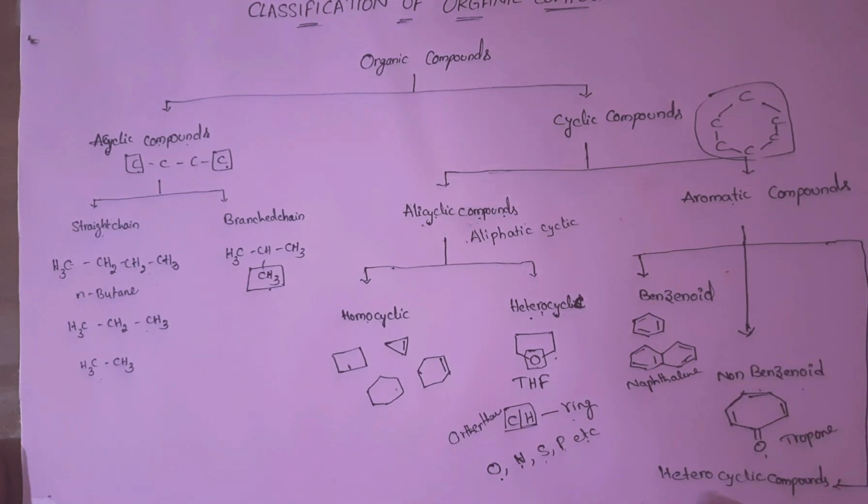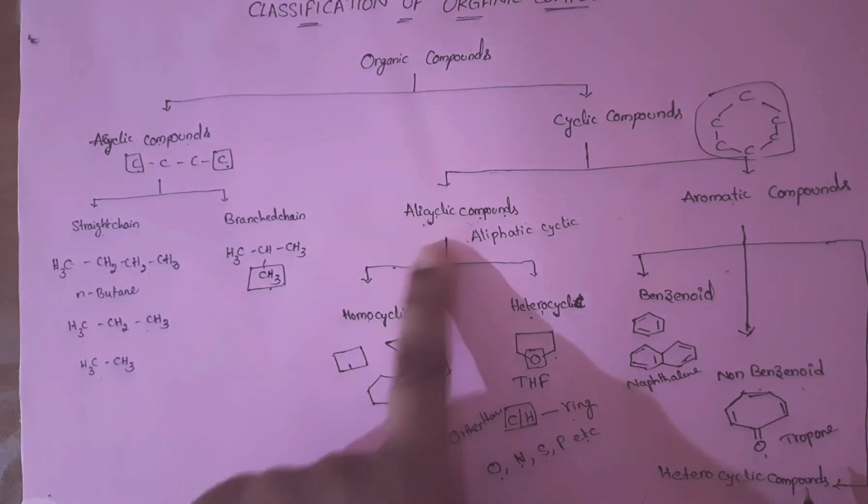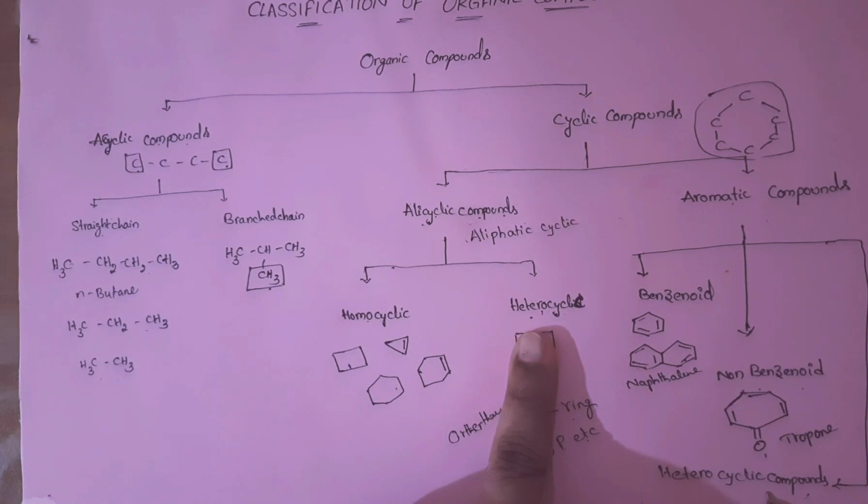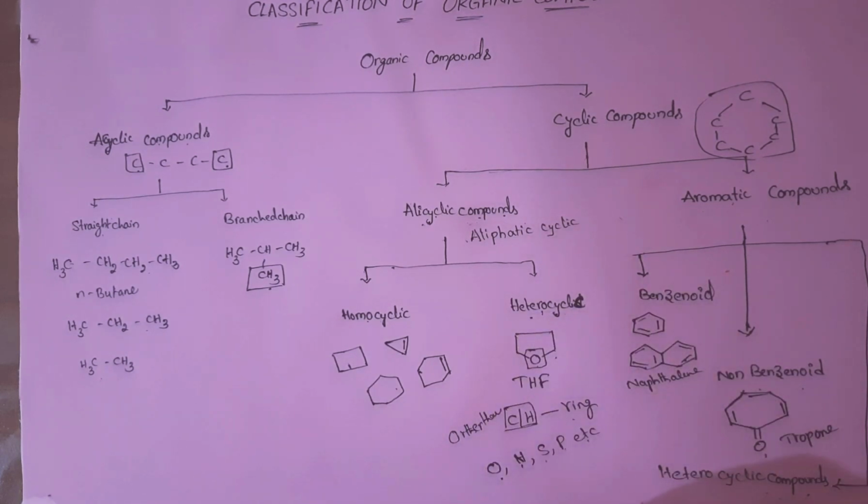And next, coming to the heterocyclic compounds. Here also, alicyclic compounds also have heterocyclic compounds, and aromatic compounds also contain heterocyclic compounds. These are aliphatic cyclic compounds. These are aromatic heterocyclic compounds.